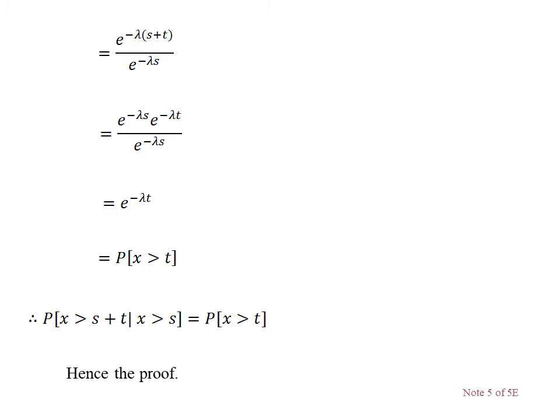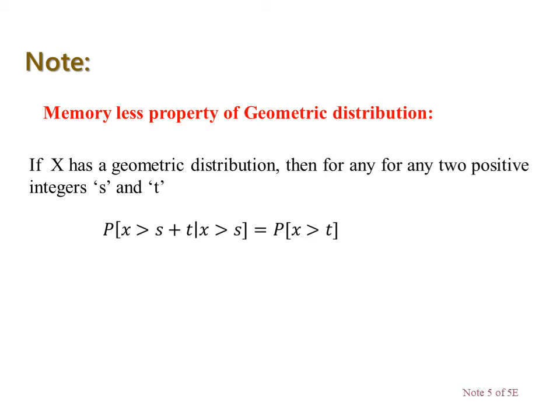The same kind of memoryless property is available for the geometric case, which is the discrete case, and its formula is also the same. Look at the statement. If X has a geometric distribution, then for any two positive integers s and t, the probability of X greater than s plus t, given that X greater than s, is equal to the probability of X greater than t. I am not giving the proof for this. Wherever the integral symbol came in our previous case, here you can use summation, so we can easily derive it.